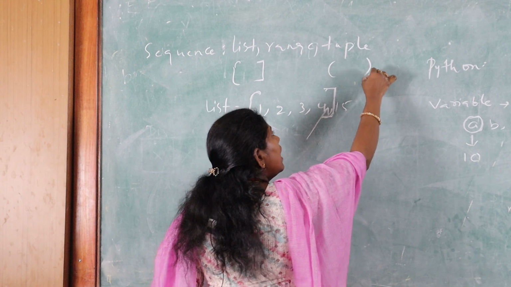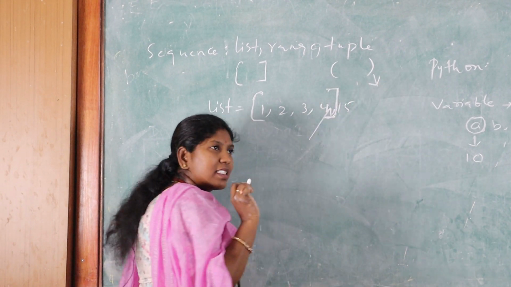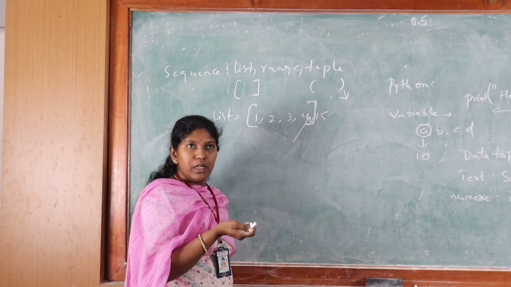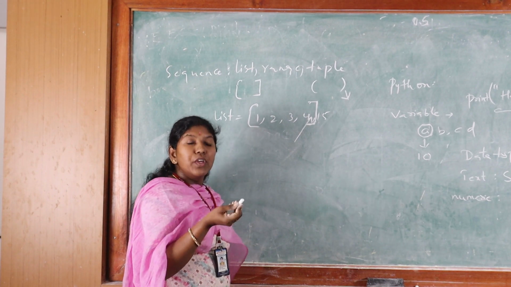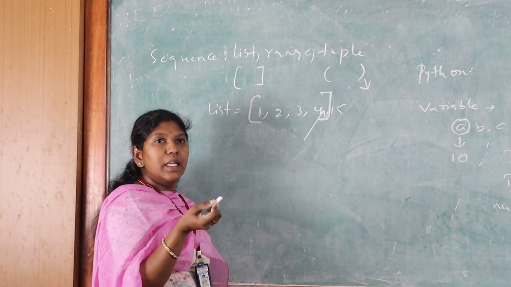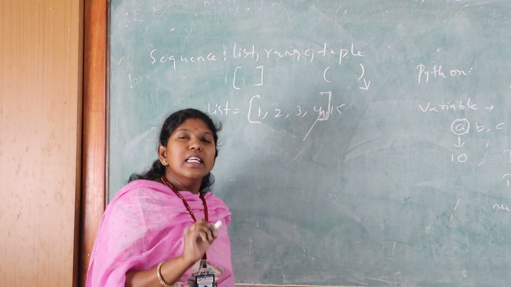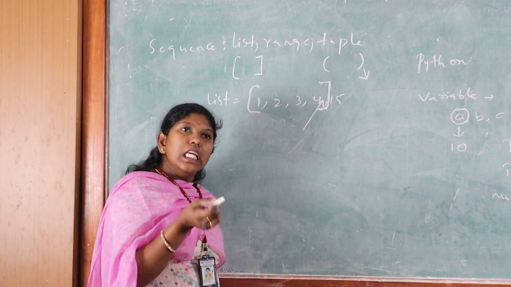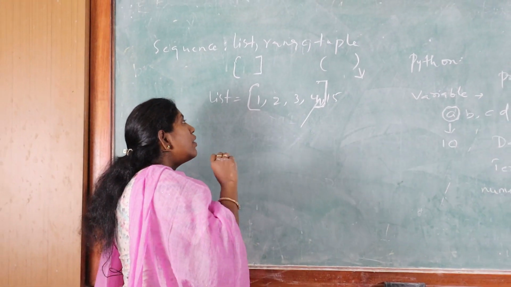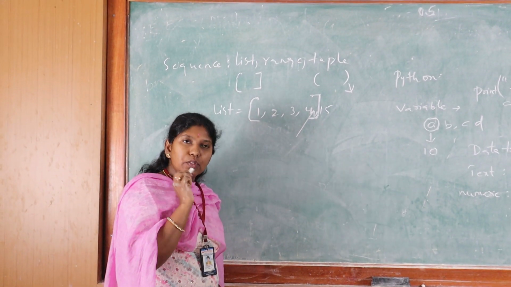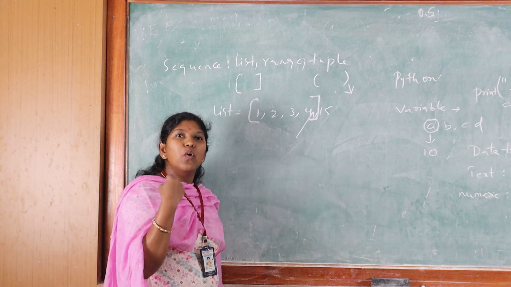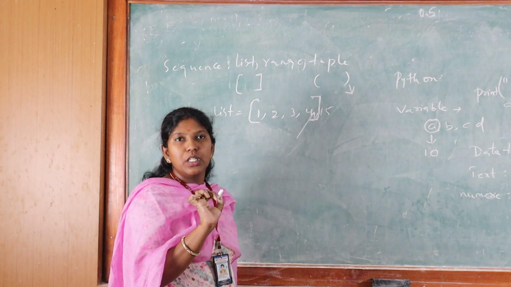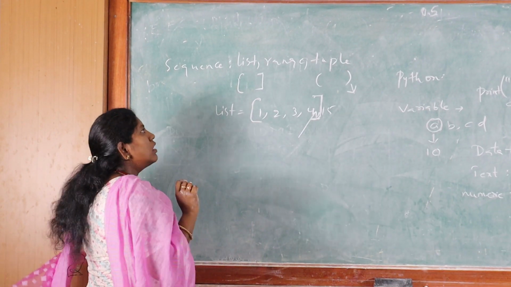In the case of the tuple, even though the order is changed, it will accept the data. But if you want to include any more numbers in the tuple, it won't accept whatever number we place there additionally. In simple terms, the list accepts a changed order, and the tuple also accepts a changed order. But if you want to include one more element, the list will accept it, while the tuple won't accept an additional element. So that is the sequence.